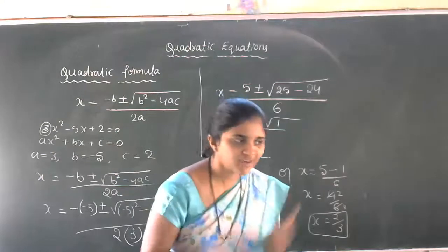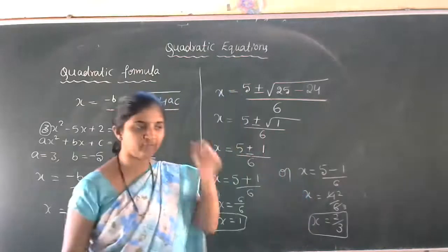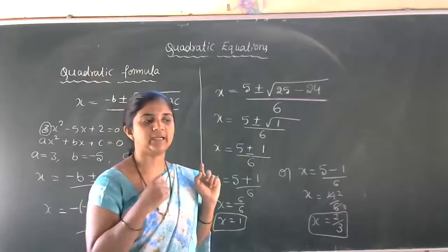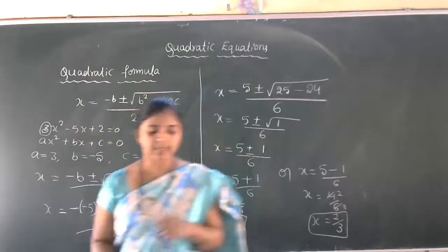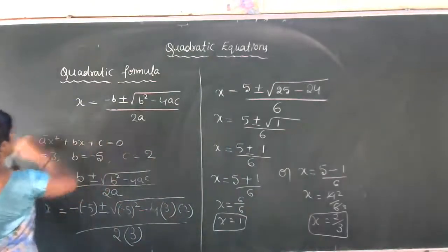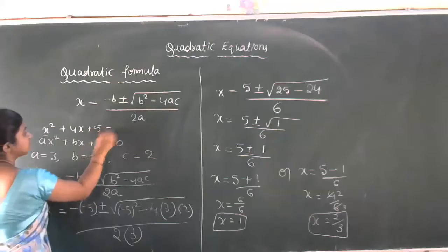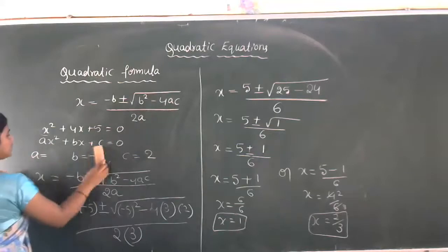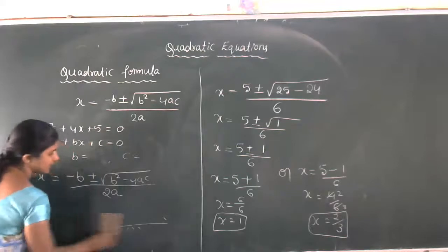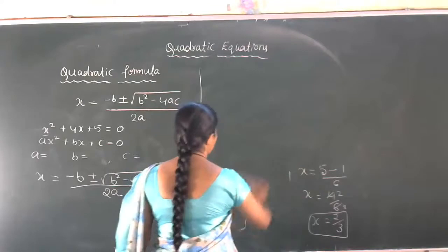Right, now can we work out one more problem? Let us work out one more problem. Let us take the equation now. You have to tell me the answers fast. I'll write on the board whatever you are telling. Second equation: x square plus 4x plus 5 is equal to 0. Now we have to work out this problem. We'll keep the formula as it is, and the remaining will be erased. So now think. You can solve by yourself also.